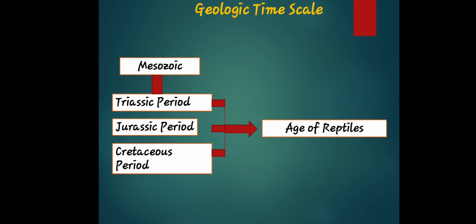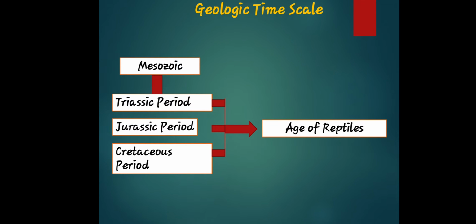If Paleozoic is the beginning of the eras, Mesozoic is the second era in the geologic time scale. As I've said, it is the second of Earth's three major geologic eras. The name Mesozoic is derived from the Greek term meaning middle life.